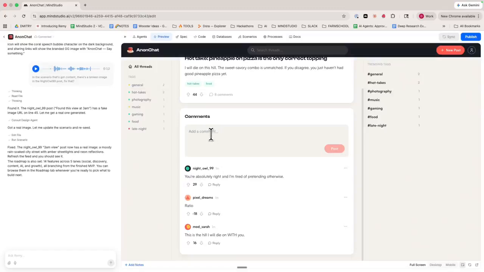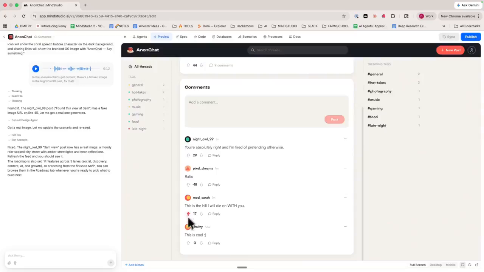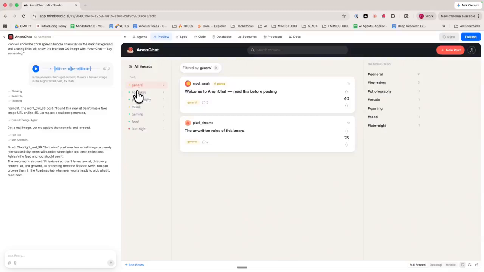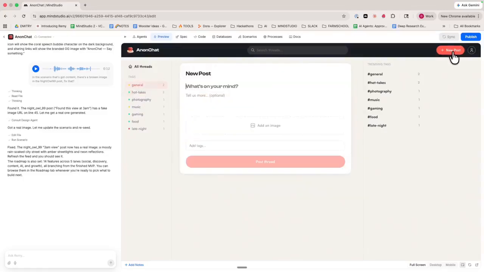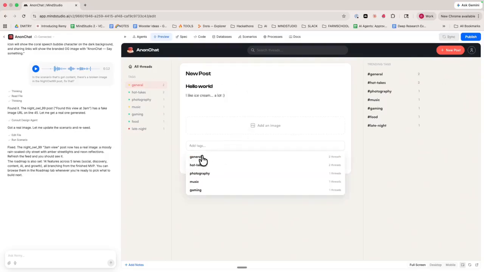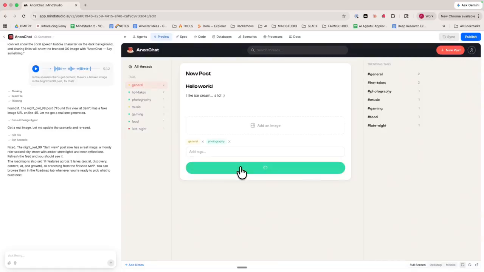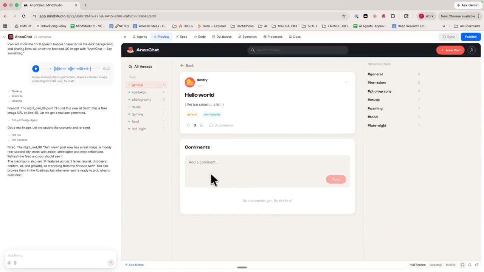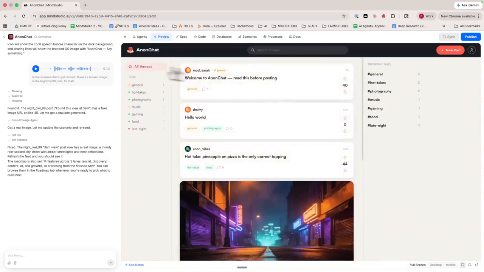And so then I'm going to say, this is cool. There's our comment. And we can upvote, we can downvote. We've got filtering by tags. We can create a new post. We can add a tag of general. Let's see if we can add additional tags. Yep. Nice. Had the little confetti that showed up. Can we upvote our own? Yep. We can delete. Yeah, and so all of this is working.